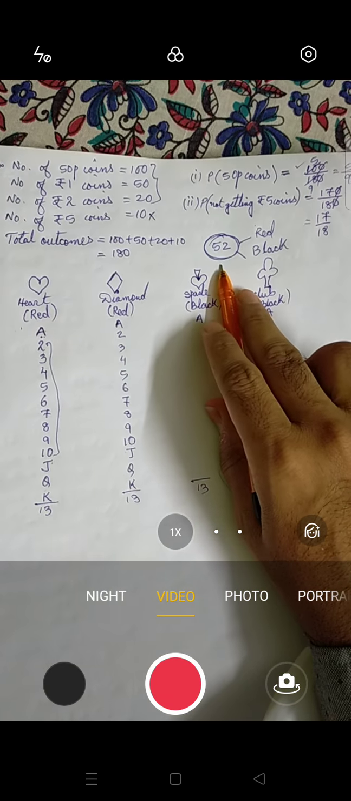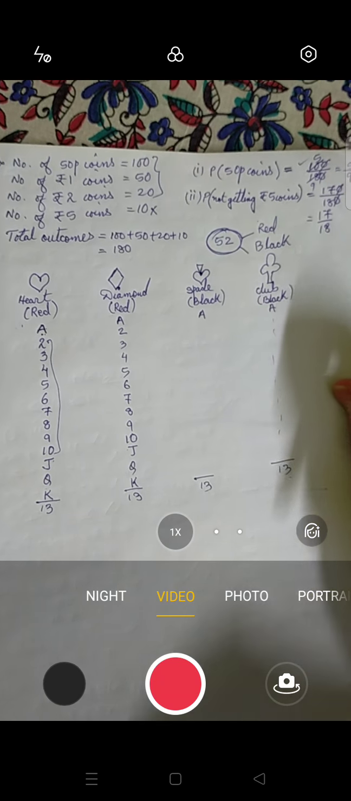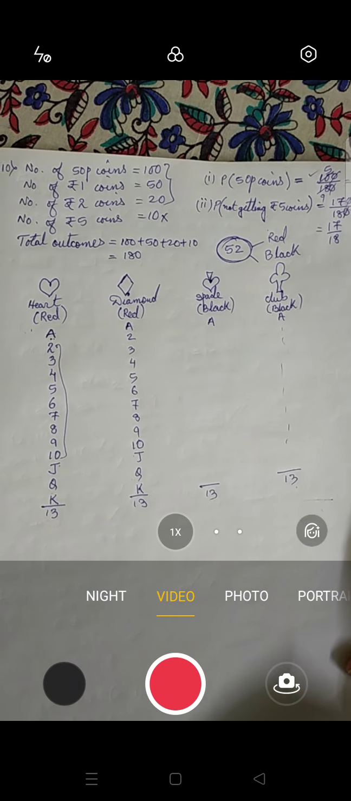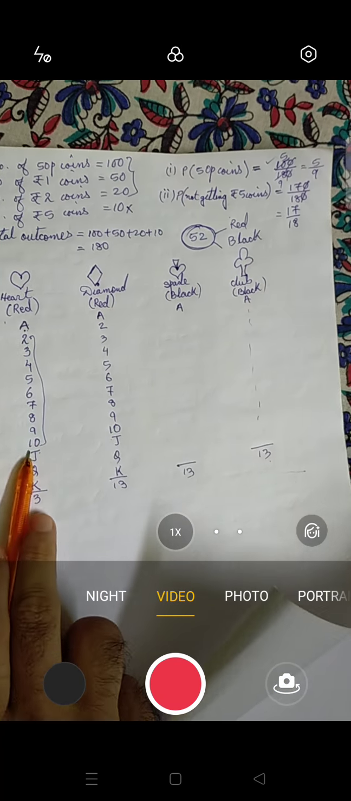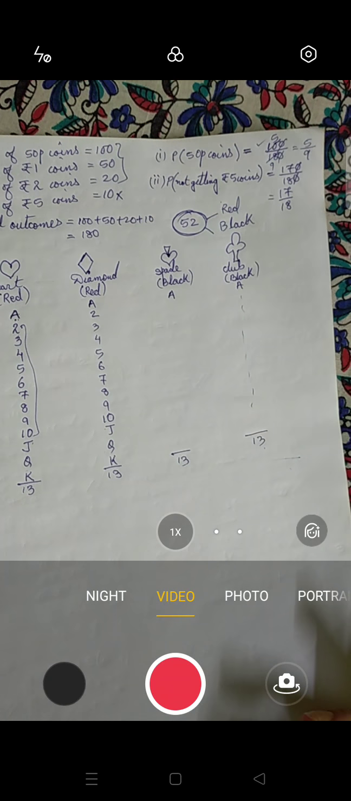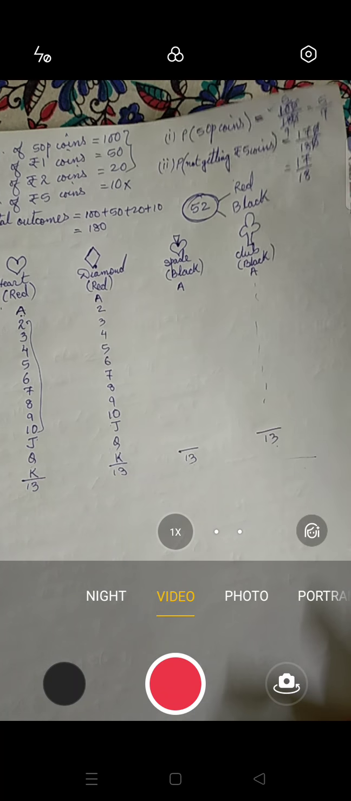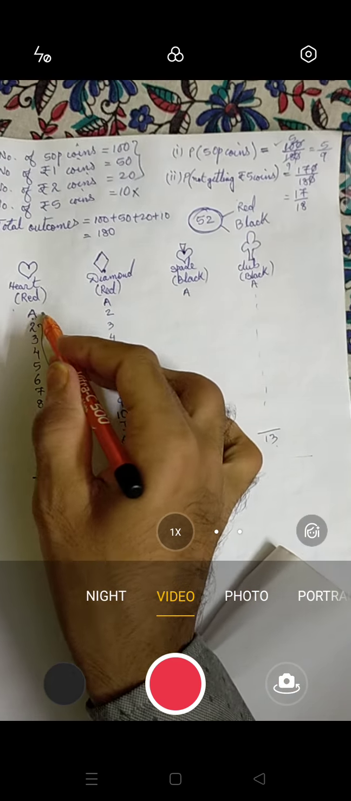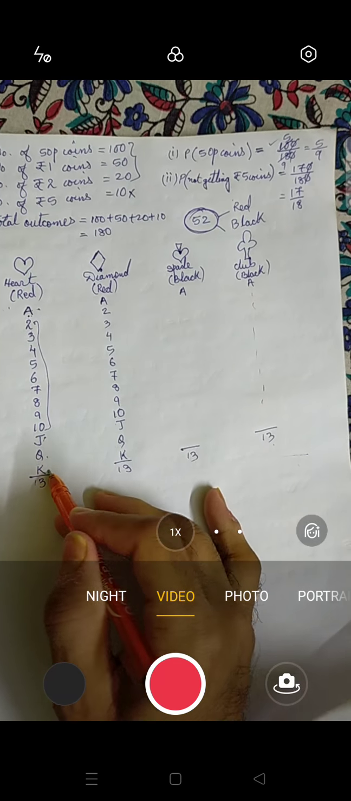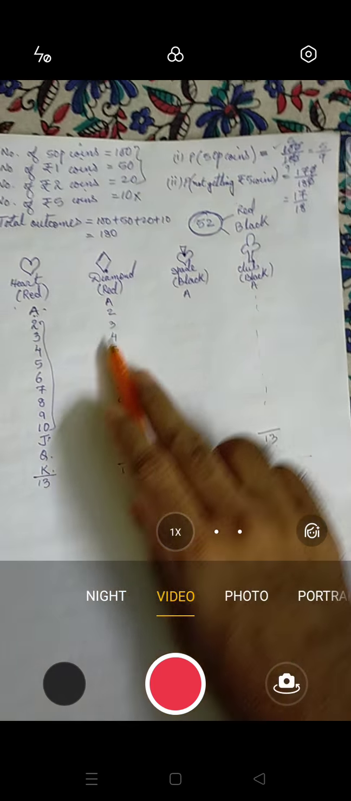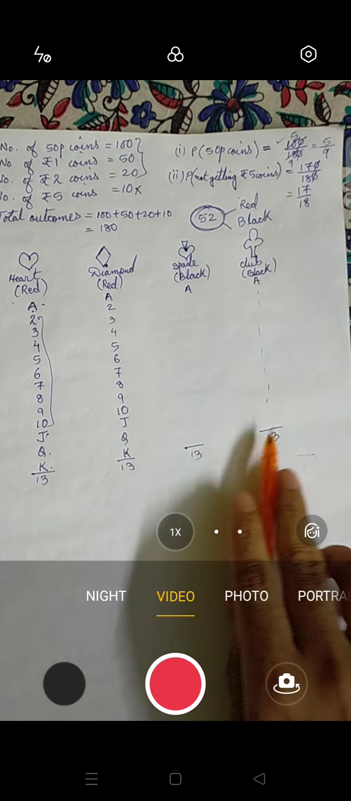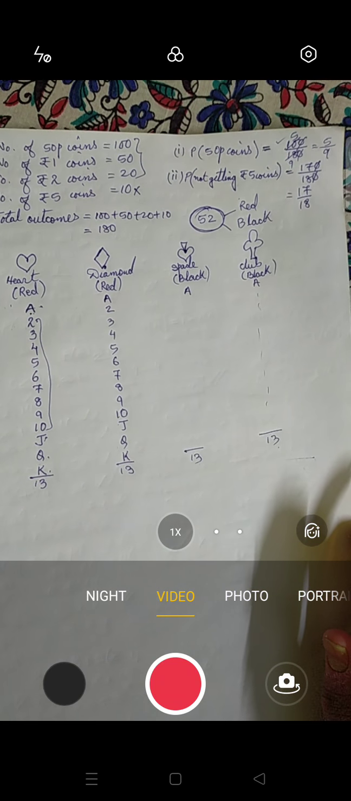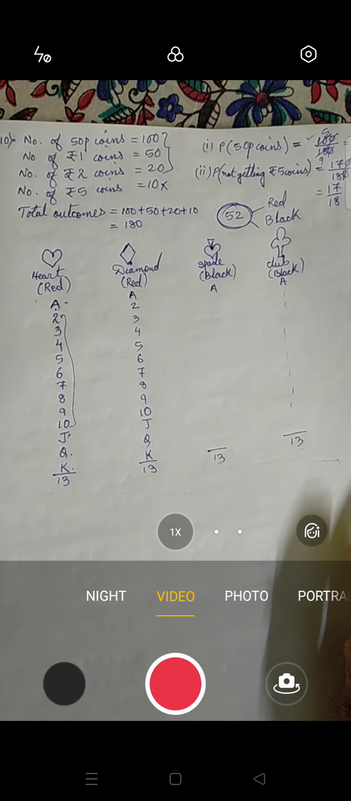So it will be asked: in 52 cards, what is the probability of an alphabet card? So a student easily thinks, yes, 1 2 3 4, so 4 by 52. It will be wrong. It will be wrong because this is A, this is J, this is Q, this is king. So there are 4 here, here also 4, here also 4, here also 4. So 4 4 4 4 is 16. So your probability of getting an alphabet card will be 16 by 52.